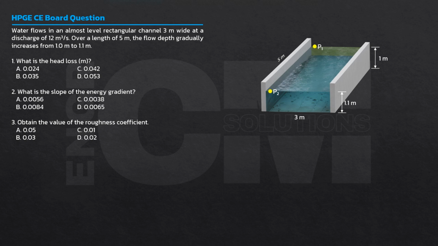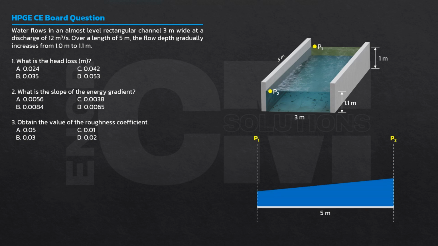So, kung titingnan natin siya sa 2D, okay? Assuming yung bed natin is horizontal, then ito yung flow na from point 1 to point 2, tumaas yung flow natin. The depth gradually increases from 1 meter to 1.1 meter. So dito, tingnan natin yung energy level. There is a velocity head V1 squared over 2g, then V2 squared over 2g. Kung different yung kanilang cross-section area, then magkaiba yung kanilang velocity.